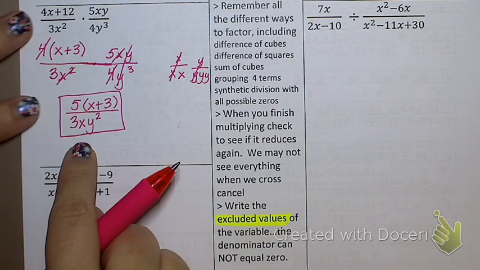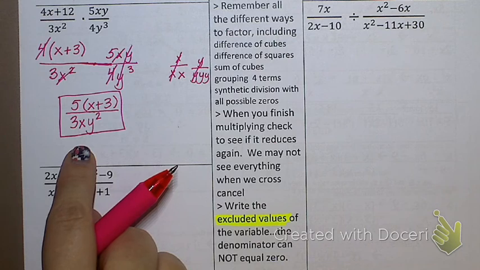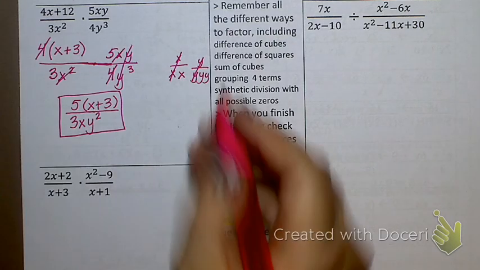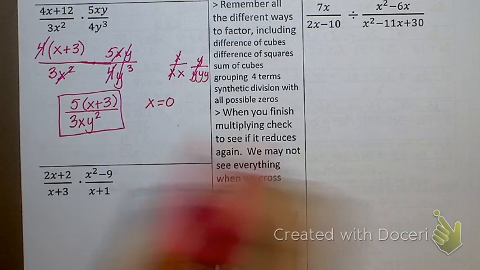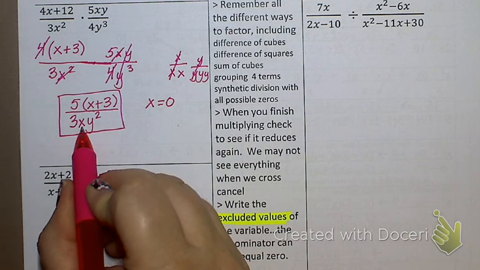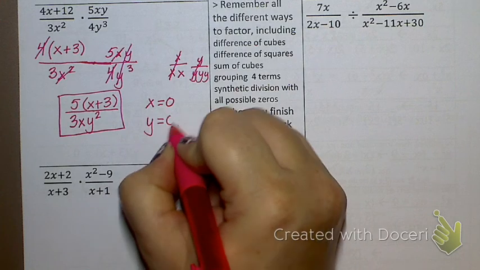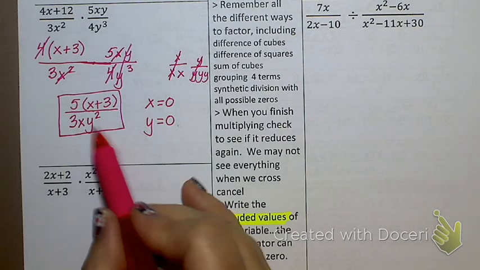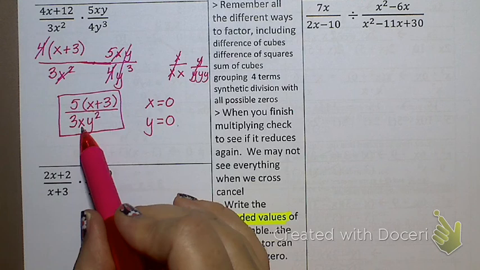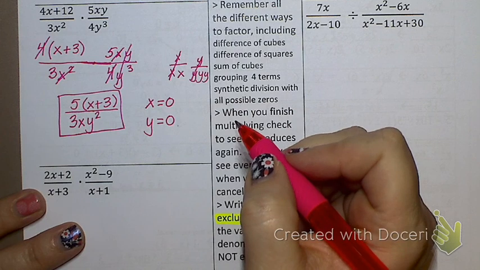Because I have not told you what x equals. If I told you x equals 3 and y equals 5, go ahead and plug it in and solve it. You could do that, right? But there would be a problem if I said plug in x equals 0, because what would happen? You would end up with 0 on the bottom, because 0 times anything would give me 0. There would also be a problem if I told you that y equaled 0. Correct? Because 0 squared is 0, times anything is 0. So we have an issue there. We can't have x and y equaling 0 because it gives us that impossible pizza situation.